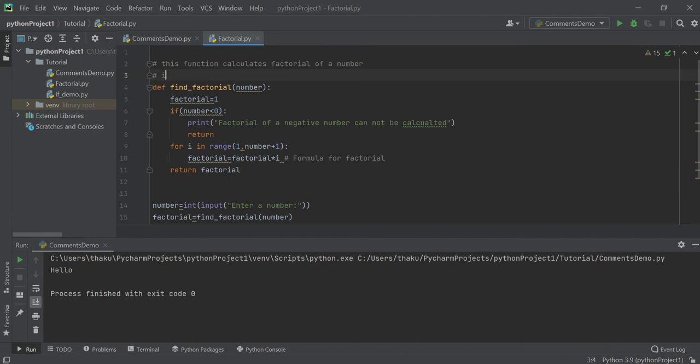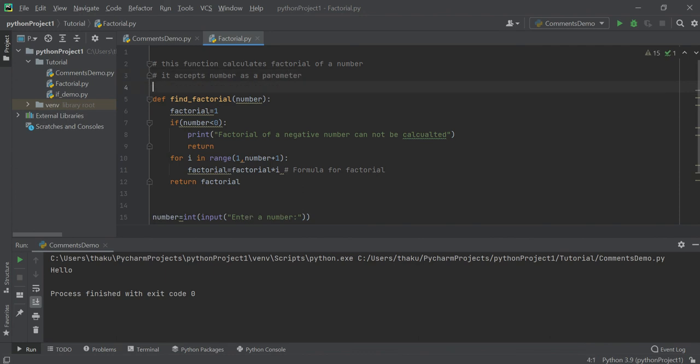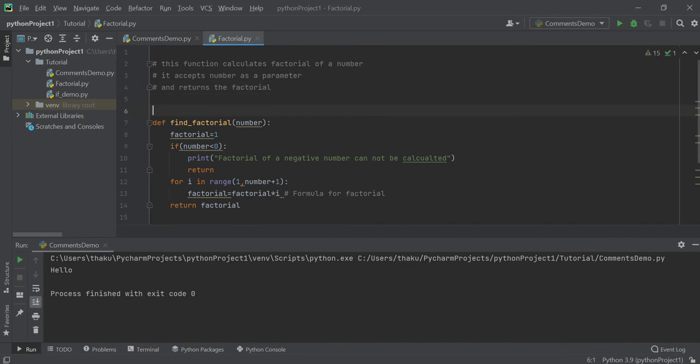This function calculates the factorial of a number and it accepts a number as a parameter and returns the factorial. Okay, so this is the way you can put multi-line comments in Python, and this is how you can put a single line comment. Now there are people who use triple double quotes to put a comment.